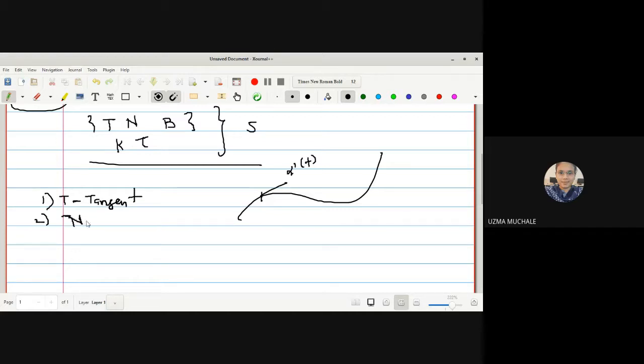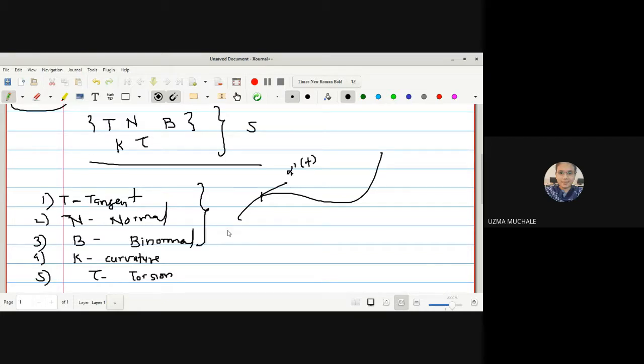N is the principal normal, normal to the curve. The third one is the binormal to the curve. The fourth one is the curvature. The fifth one is the torsion. So in total we have five quantities: tangent, normal, binormal, curvature, and torsion. Out of them, these are vector quantities and these are scalar ones. Later on, you will come to know why I am saying vector and scalar.